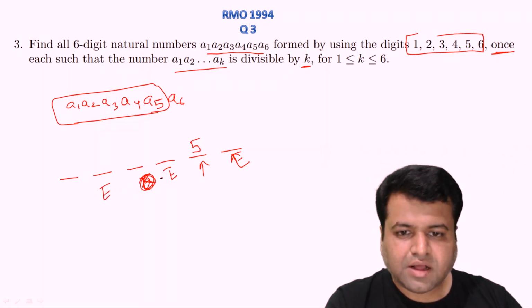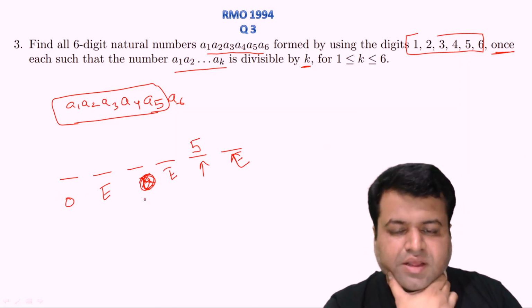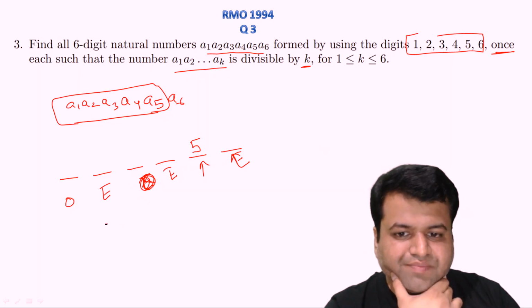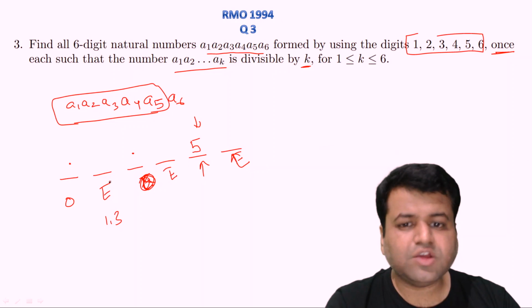and here it will be odd. Why? Because the first 2 digits should be divisible by 2, first 4 digits should be divisible by 4, and first 6 digits should be divisible by 6. Now we are left with only 2 odd numbers, 1 and 3. 5 we have already placed here. So 1 and 3 obviously will be placed here, either 1 3 or 3 1.